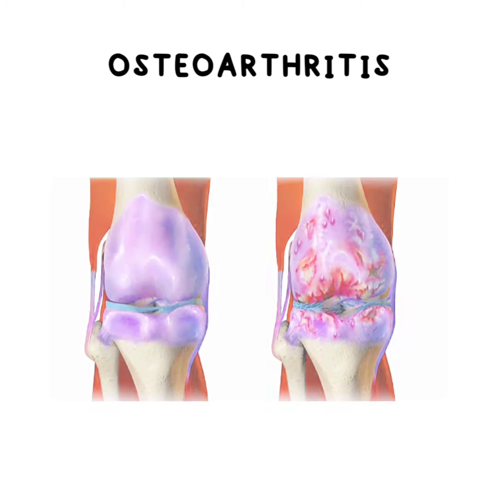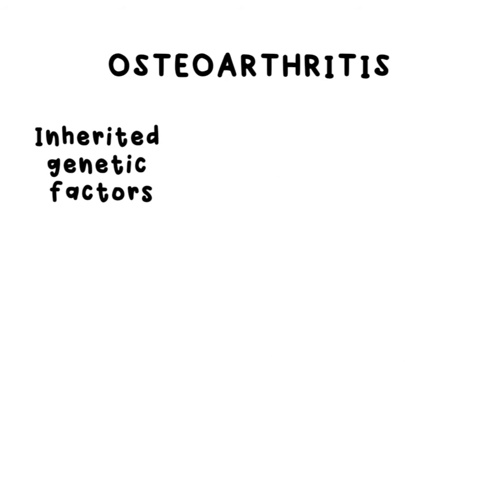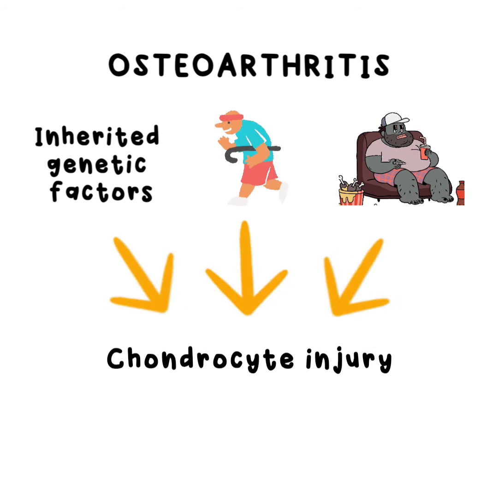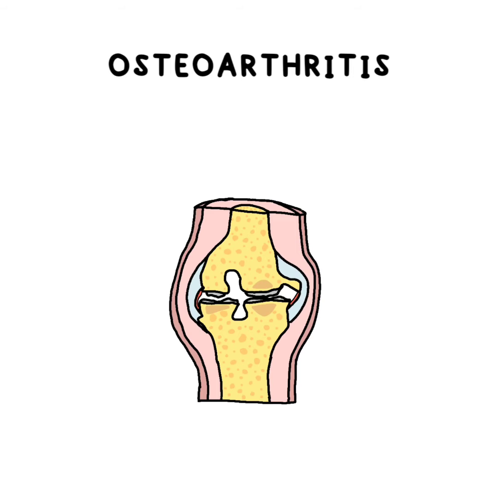Osteoarthritis involves degeneration of the cartilage that results in structural and functional failure of the synovial joints. It may be caused due to inherited genetic factors, wearing of the surface cartilage due to old age, or increased amount of stress due to the weight of obese people, all of which lead to injury of bone cells known as chondrocytes. Initially, the affected chondrocytes proliferate and release chemical mediators which potentiate inflammation.